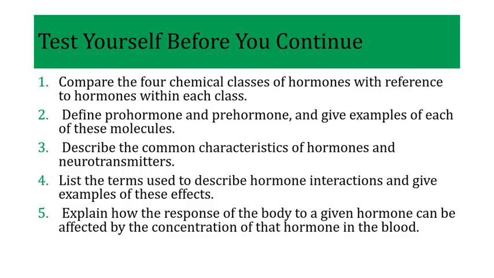Describe the common characteristics of hormone and the neurotransmitter. Of course, this is very simple. We shall just review it as we have discussed it. List the terms used to describe hormone interaction and give example of this hormone. Explain how the response of the body to a given hormone can be affected by concentration of that hormone in the blood. Of course, that is how the hormones are produced under humoral mechanism. Do you remember?